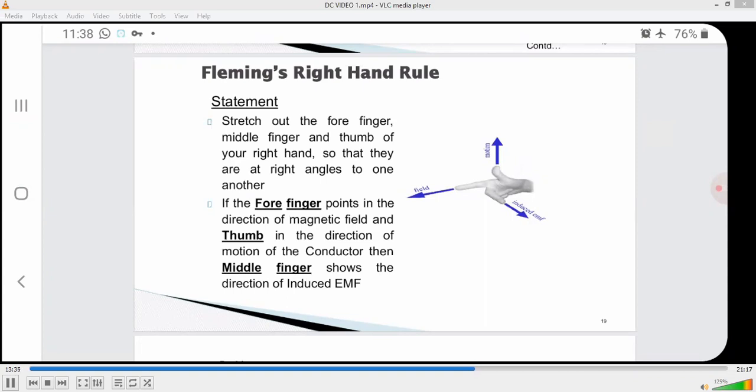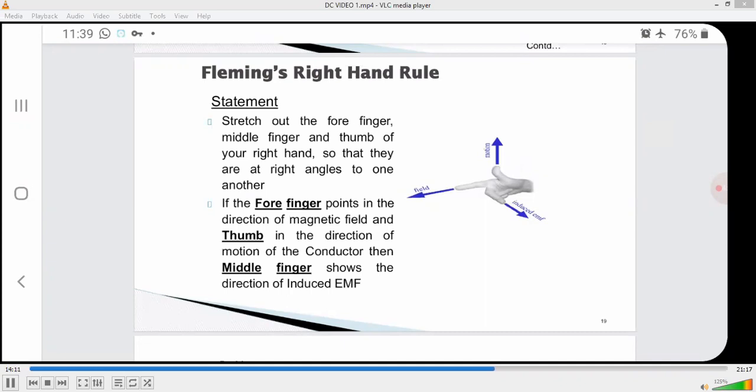Once again, stretch the forefinger, middle finger and thumb of your right hand so as to be mutually perpendicular to each other, as shown in the diagram. If the forefinger indicates the direction of the magnetic field, the thumb indicates the direction of motion of the conductor. Next, the middle finger indicates the direction of the induced EMF.